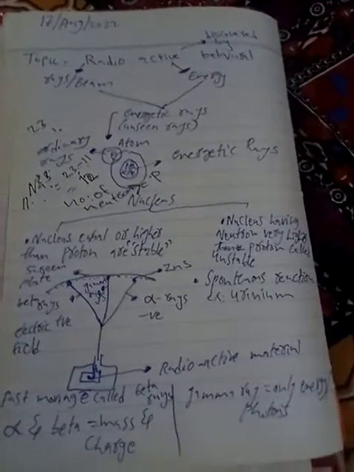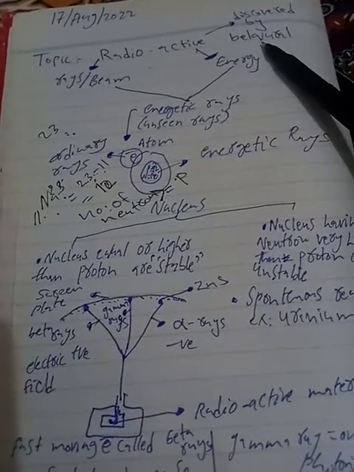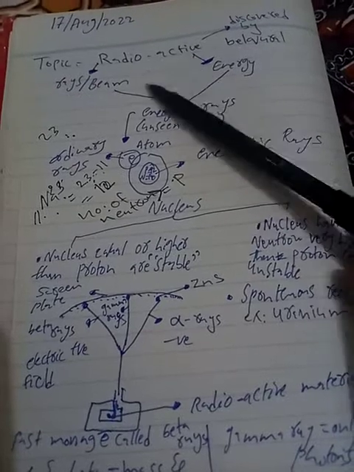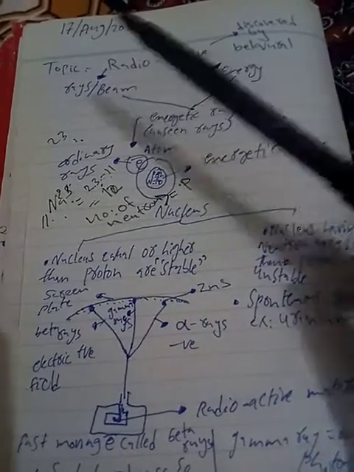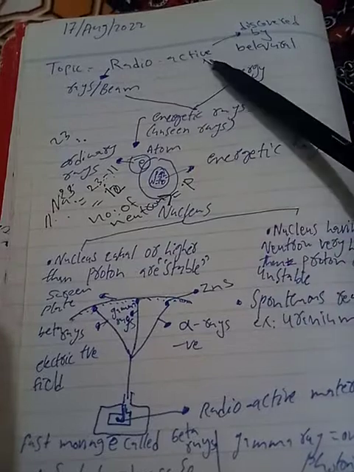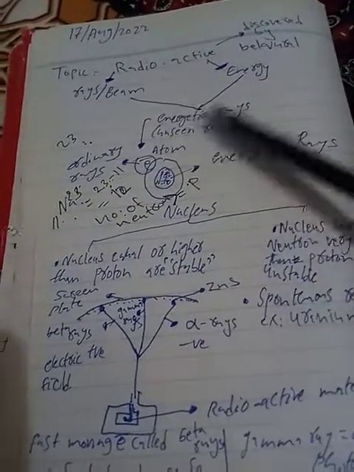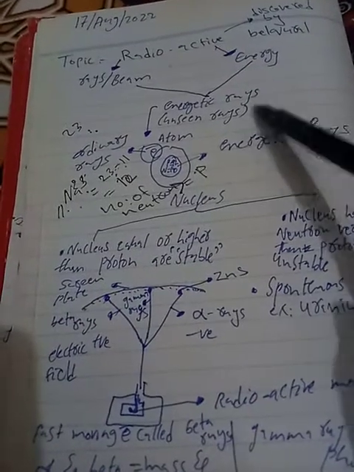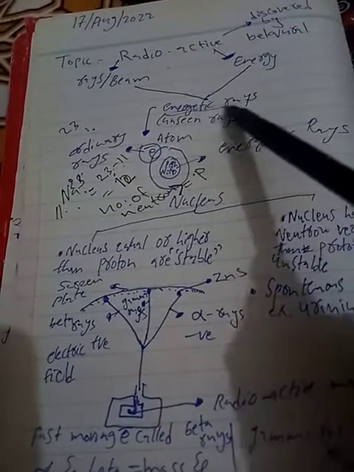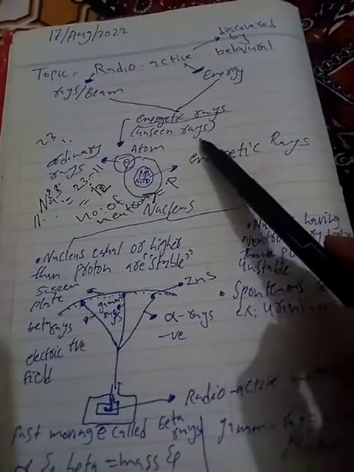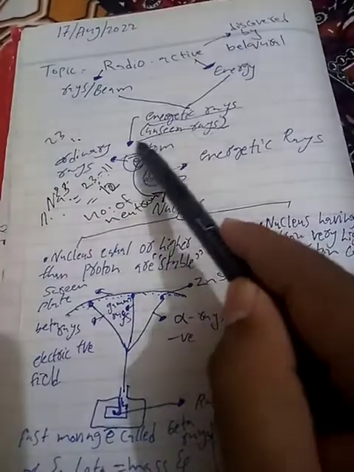So here's our new topic, which is radioactivity. Radioactivity was discovered by Becquerel. He was a scientist, and the meaning of radioactive is: radio means rays, or you can call it beams, and active means energy. So combined, these rays are also called energetic rays. As these rays are invisible to the human eye, they are also called unseen rays.